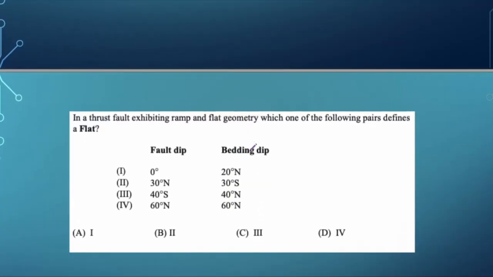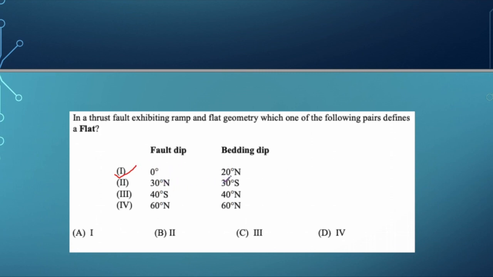Now, the thrust fault is between ramp and flat geometry. Which one of the following pairs defines a flat? Okay, so flat means the fault dip and the bedding dip should be in one plane. Now, if you see the first option, the fault dip and the bedding dip are at 20 degree, right? If we consider 0 degree as an initial point, and from 0 degree it's 20 degree north. So this thing is not a flat.